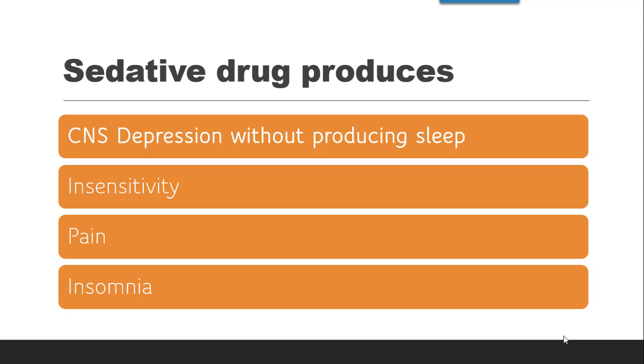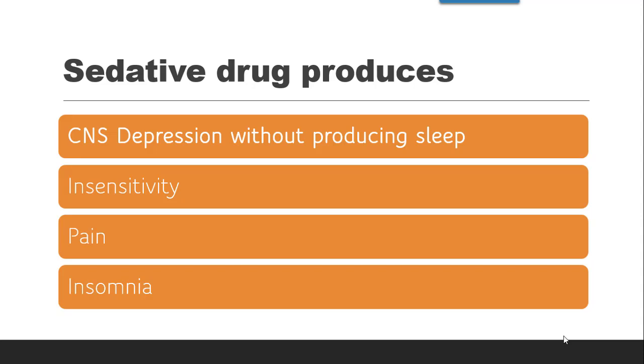The first question is, sedative drug produce, options are CNS depression without producing sleep, insensitivity, pain, insomnia. Now pain it cannot produce since it's a depressant drug. Then insomnia, again it is a condition which is a lack of sleep at night time.